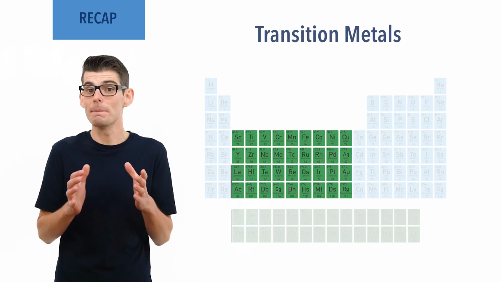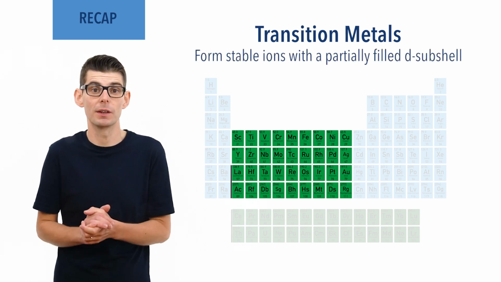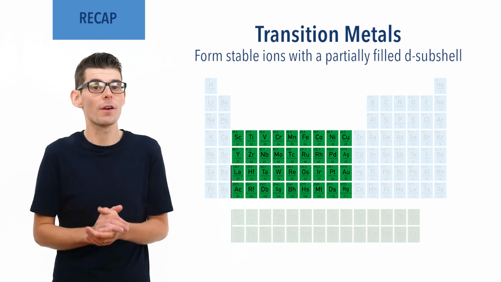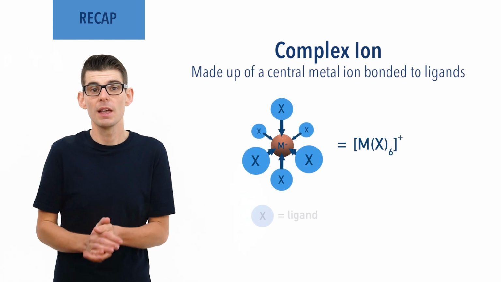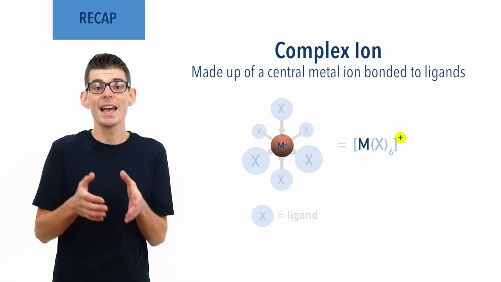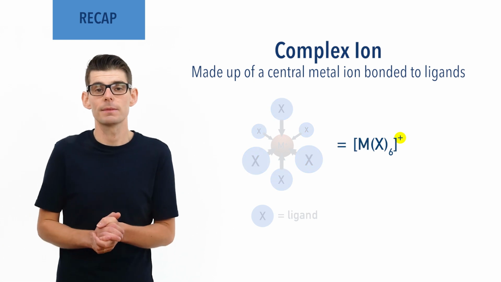Before we talk in detail about precipitation reactions, there are a few essential ideas you need to be comfortable with. Transition metals are metals that can form one or more stable ions with a partially filled d subshell. In other words, ions of these metals always have at least one half-filled d orbital. Complex ions are made up of a central metal ion that is coordinately bonded to ligands. The overall charge of a complex ion is determined by the charge of the metal ion in it and the charges of the ligands bonded to it. Their formulas are written in square brackets.